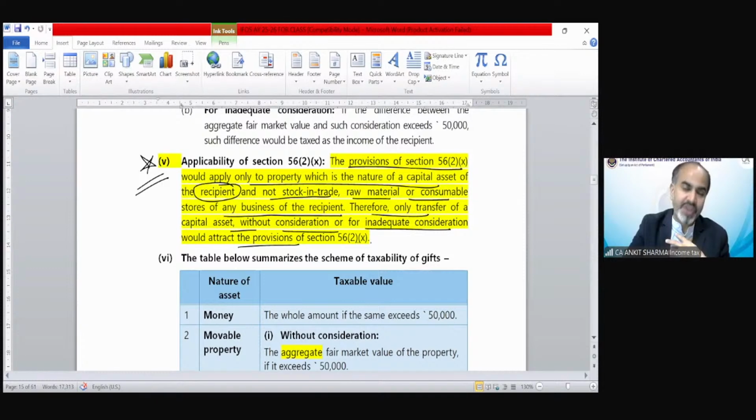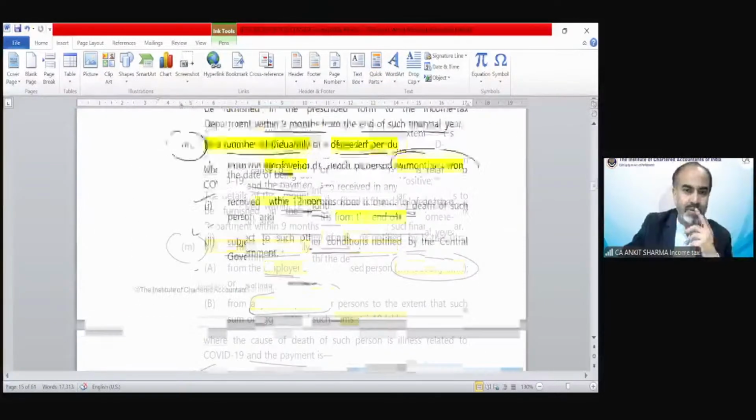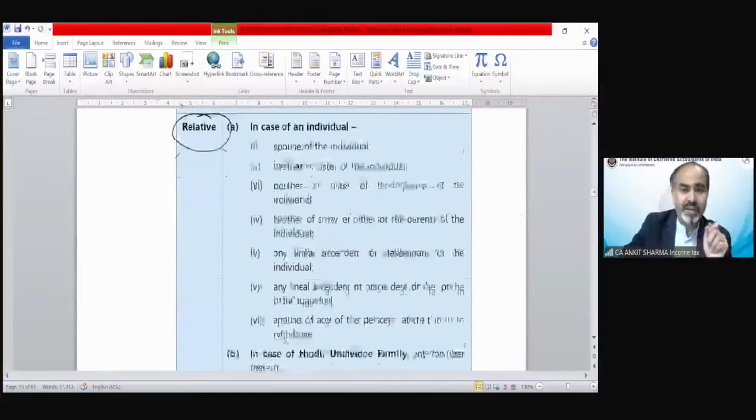So if I am dealing in shares and if I am receiving shares without consideration, the income from other sources provision would not apply. The business income concept would be applicable. Okay. This example explains this thing in detail.